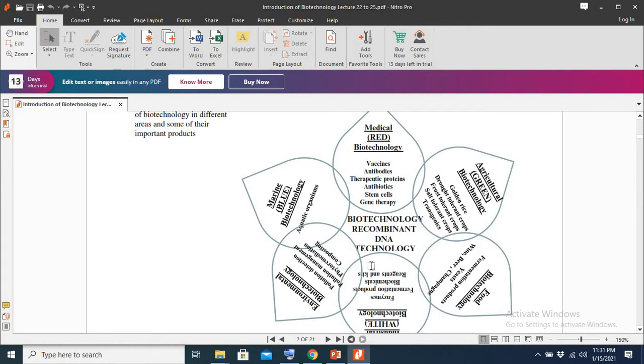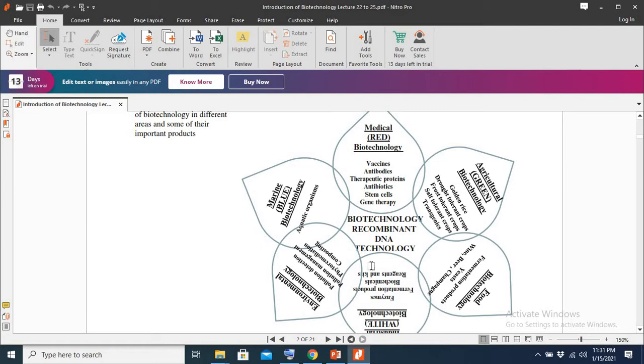In biotechnology, we utilize whole living organisms or their different parts to develop different biological products. Genetic engineering is the field in which we genetically modify the genetic makeup of an organism to cure a disease or to produce a new protein.